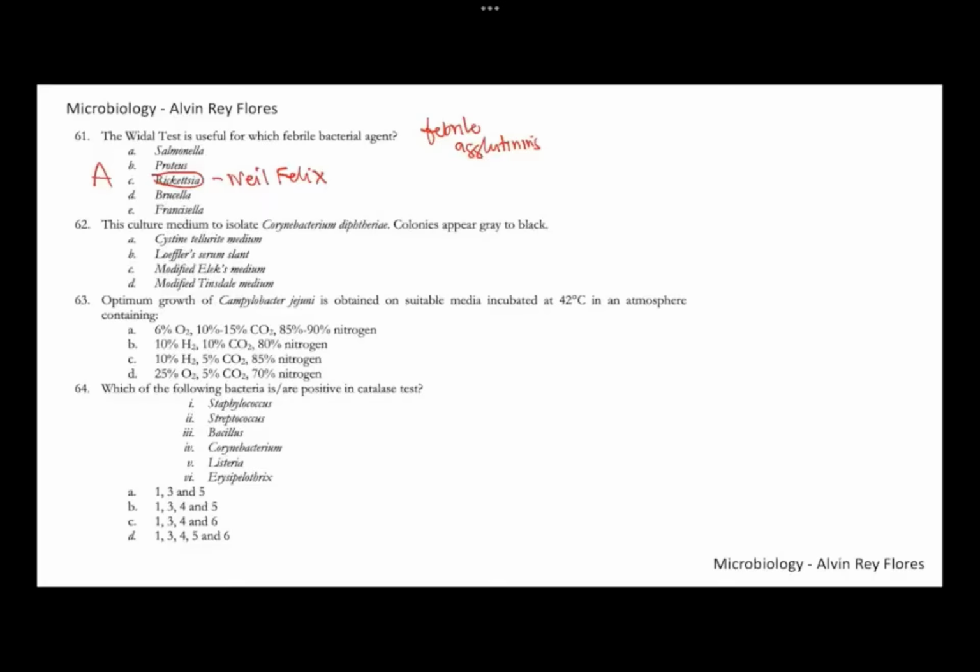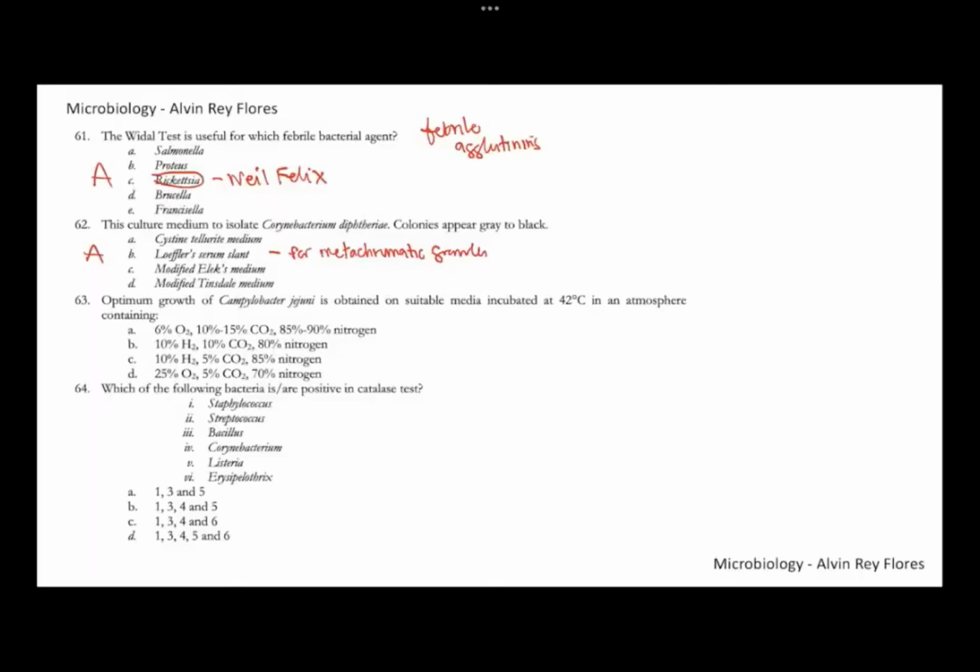Number 62, what is used to isolate Corynebacterium diphtheriae? The colonies appear gray to black. So this is letter A, your cysteine tellurite medium. Okay, 62, letter A, cysteine tellurite medium. Although we can also use Loeffler's serum slant for Corynebacterium, Loeffler's serum slant is useful for the metachromatic granules. If you're after the metachromatic granules, we can use the Loeffler's. But if you want to isolate your Corynebacterium and you have those gray to black colonies, use your cysteine tellurite.